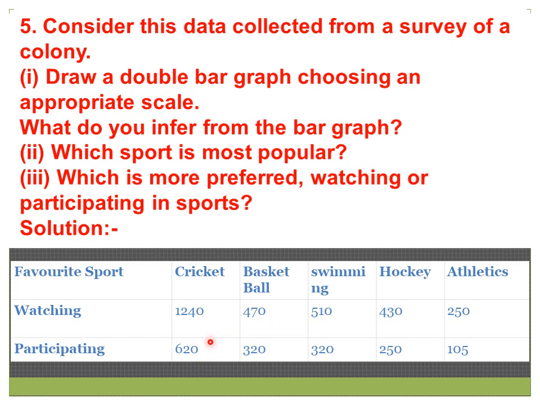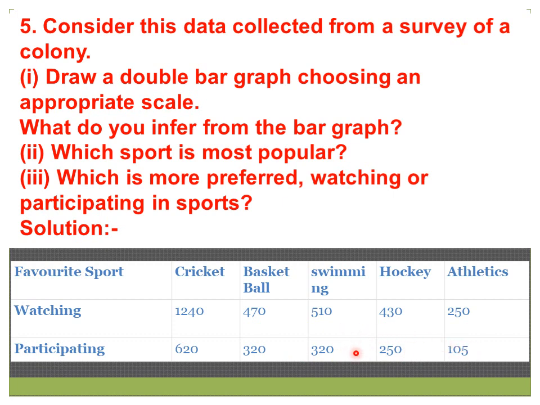So if you see the numerical values here, 1240 prefer to watch cricket, whereas participating is 620, almost 50%. For basketball, watching preference is 470, swimming 510, hockey 430, athletics 250. And this is the data for the participation: 320 for basketball, 320 for swimming pool, 250 for hockey and 105 for athletics.